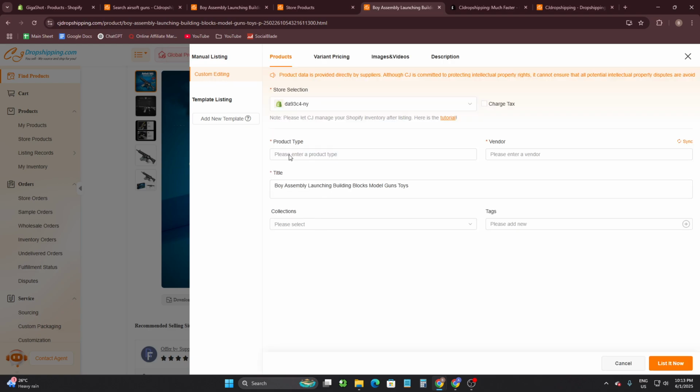Here you can find custom editing. You can actually edit anything here, like product type. You can add vendor, you can add titles, collection. You can select the collection here, and tags also. You can add some tags from here. Now I'm going to list it now. Simply click on list it.